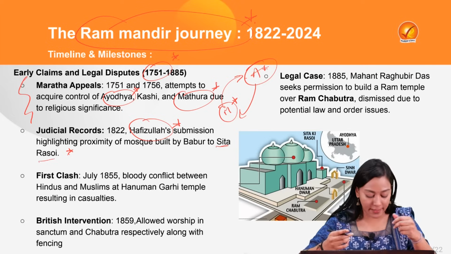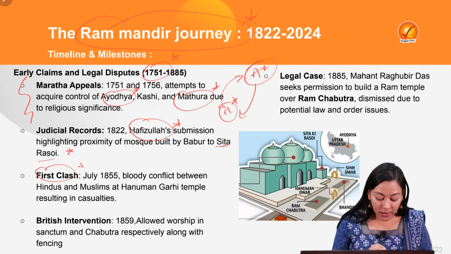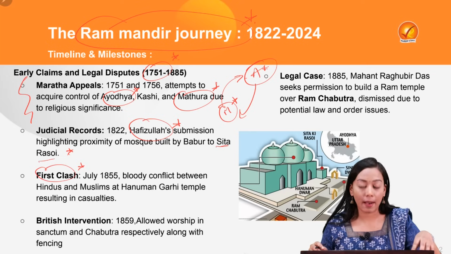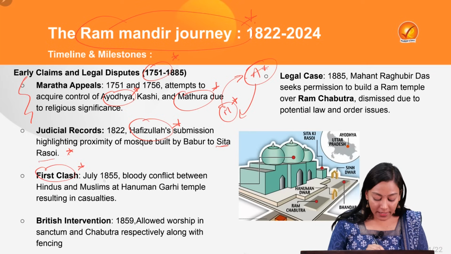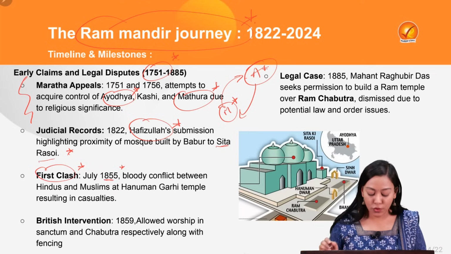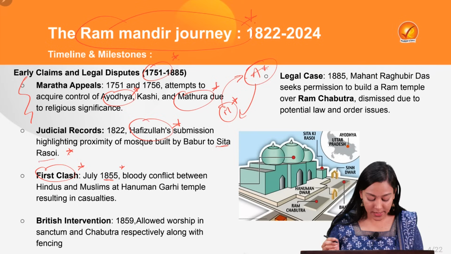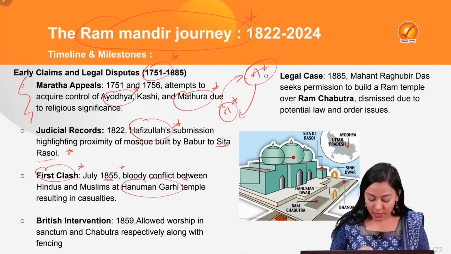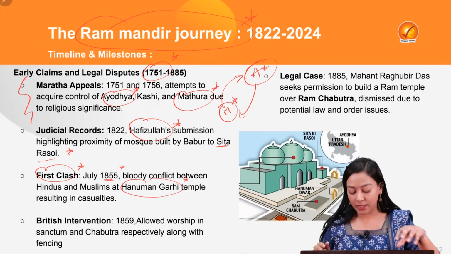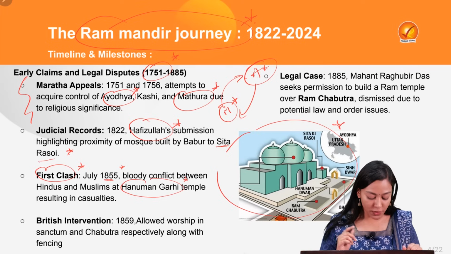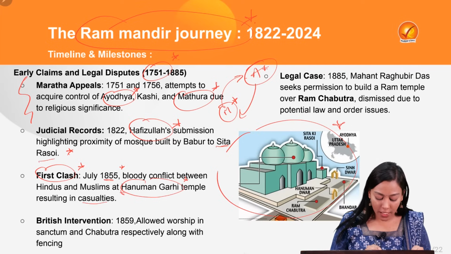And from here on the dispute will escalate. The first ever communal clash regarding the identity of Babri Masjid or Ram Mandir or Ram Janmabhoomi began in 1885 in the month of July, where a bloody conflict happened between Hindus and Muslims for the first time in the Hanuman Gadi, which is closely located near this sanctum, or this Babri Masjid, this disputed location, bringing heavy casualties.